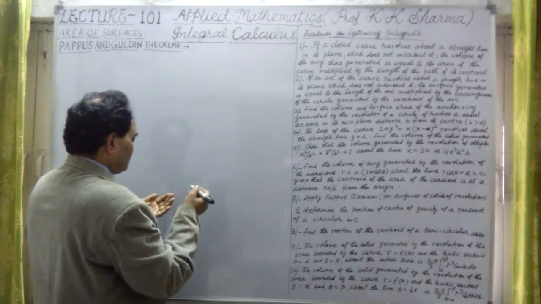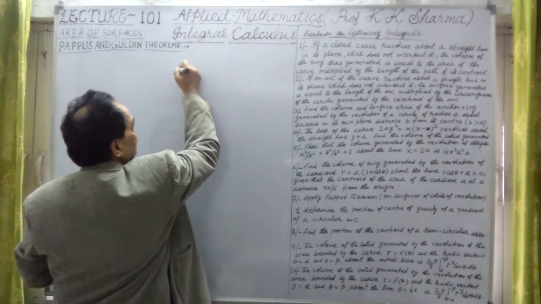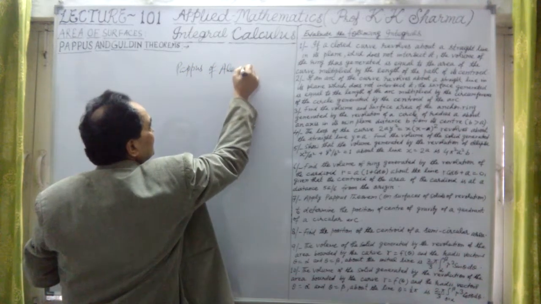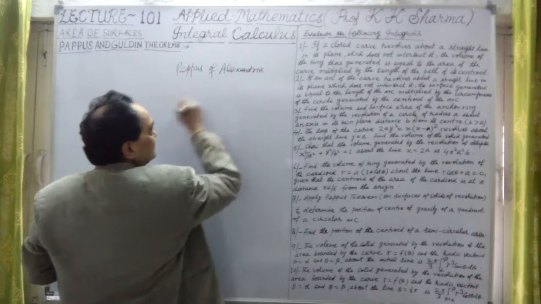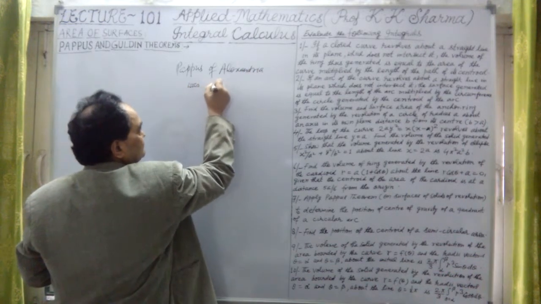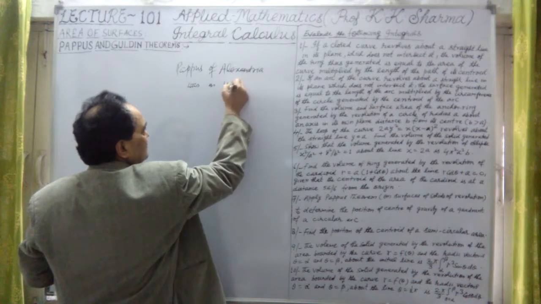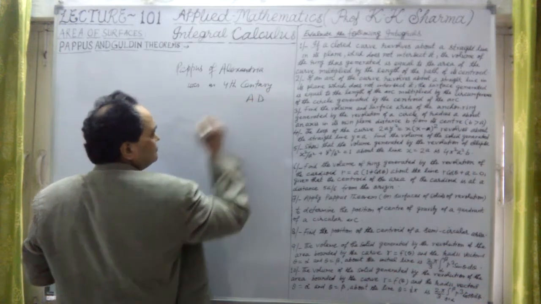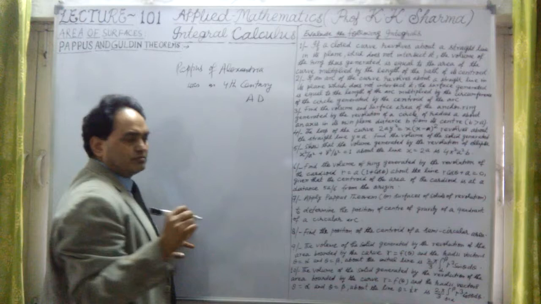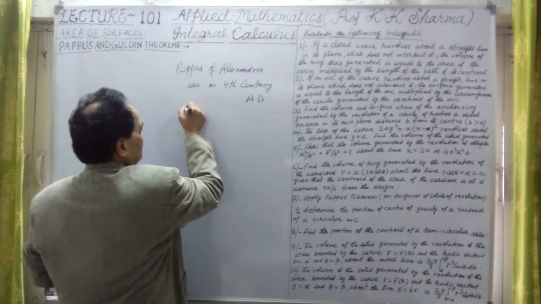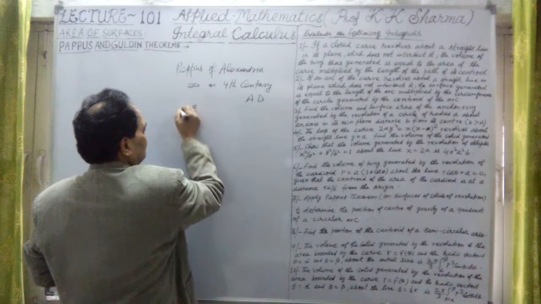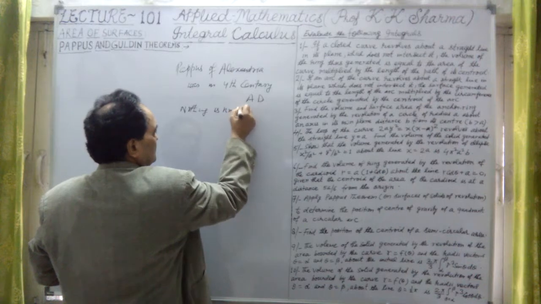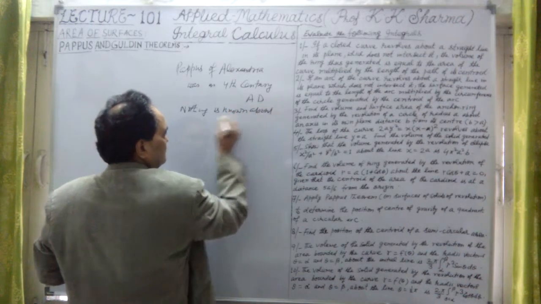Now let me just talk about Pappus and Guldin. Pappus of Alexandria was in the 4th century AD. Nothing is known about his biography. Nothing is known about his parents, about his father.